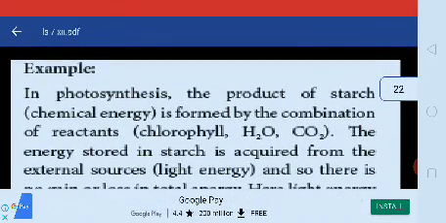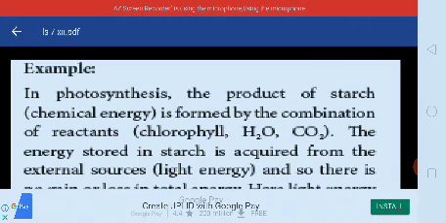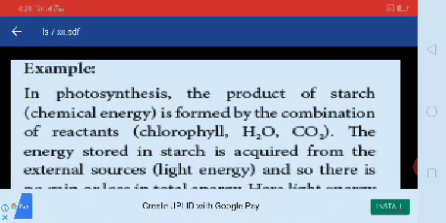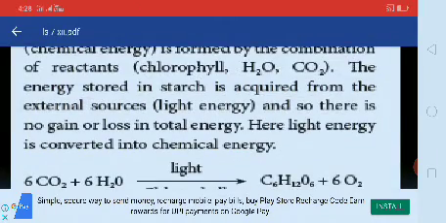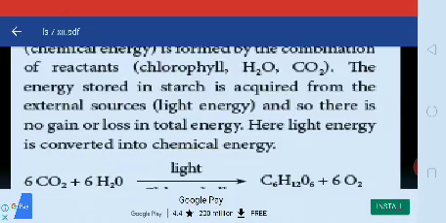For example, in photosynthesis, starch, a chemical energy product, is formed by the combination of chlorophyll, H2O, and CO2. The energy stored in starch is acquired from an external source, light energy, and so there is no gain or loss in total energy.